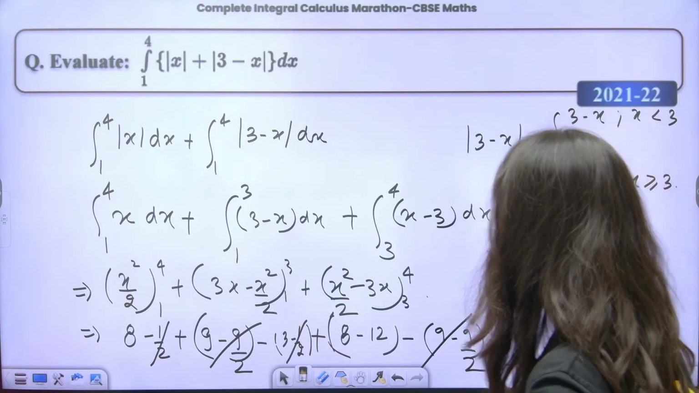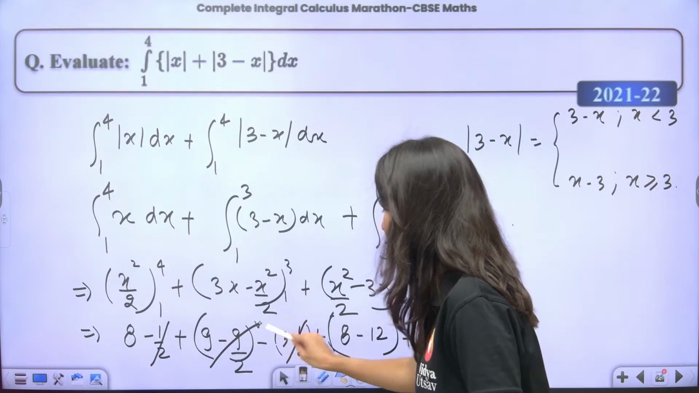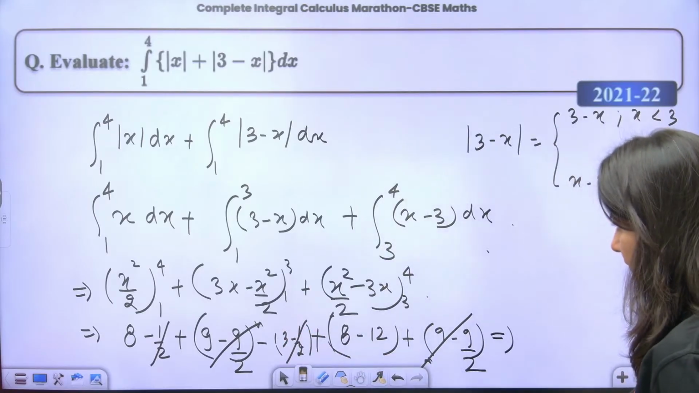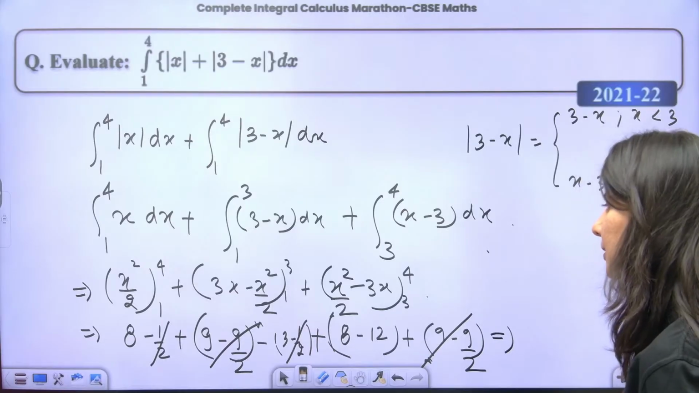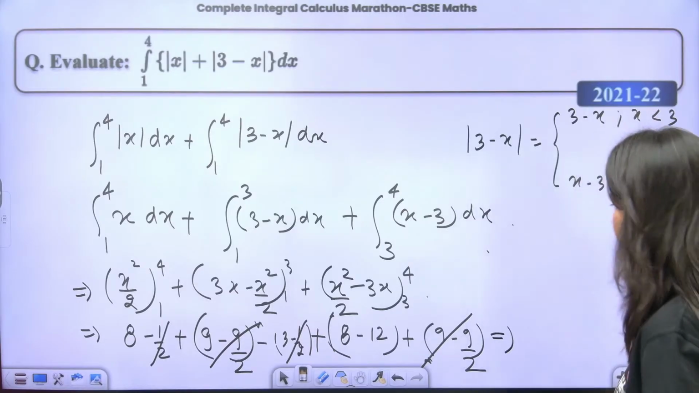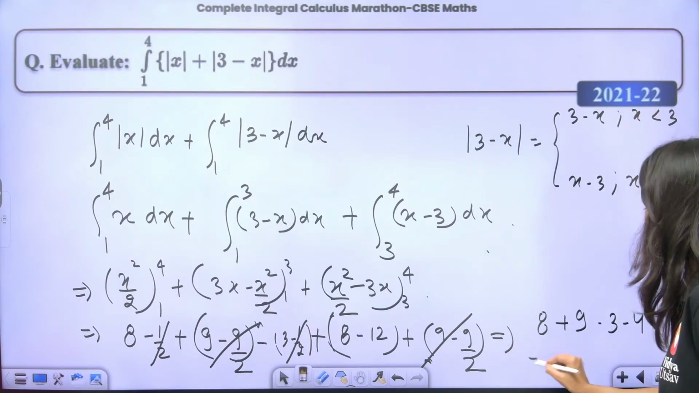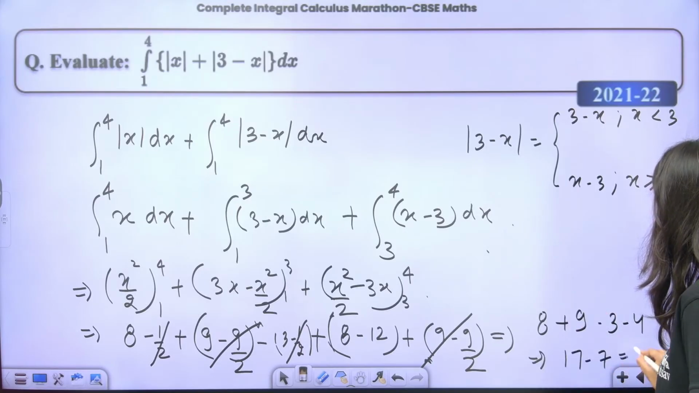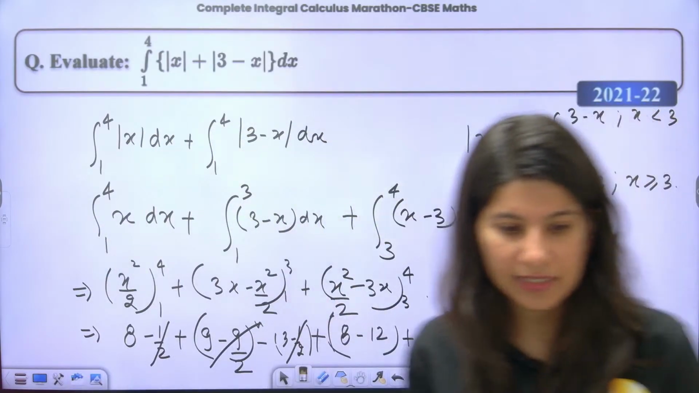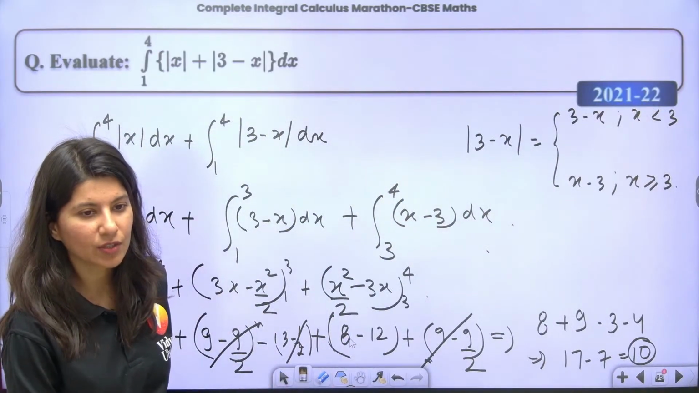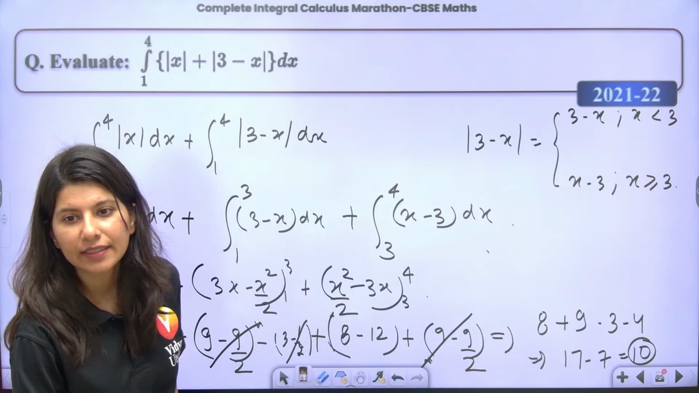9 by 2 minus 1 by 2, so this we need to add. This is going to be plus, it is not getting cancelled out. So the answer will be 9. Okay, so 8 plus 9, minus 3 minus 4. So our total is 17 minus 7, and 10 will be the answer. Yes, integral 1 to 3. Correct? Got it. Okay, alright. Clear?